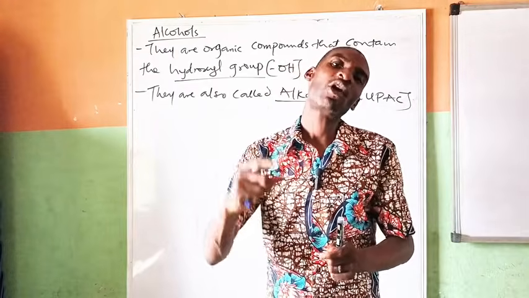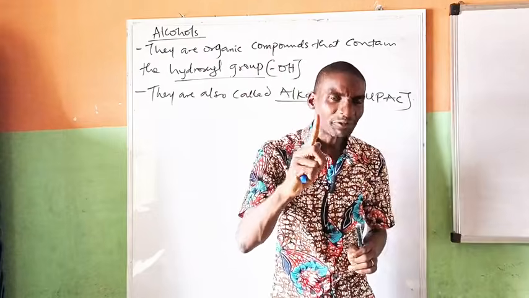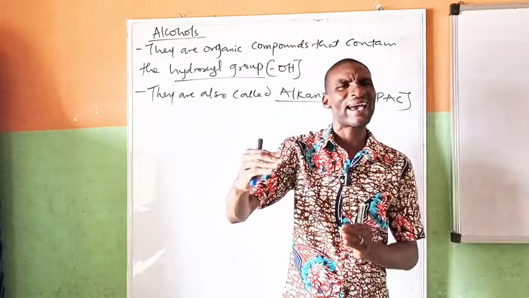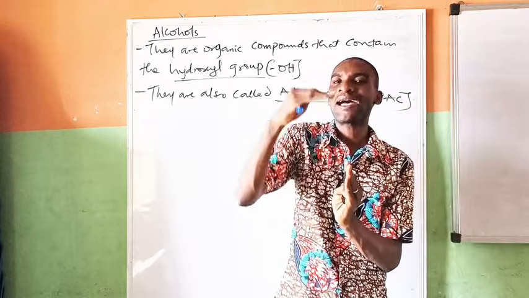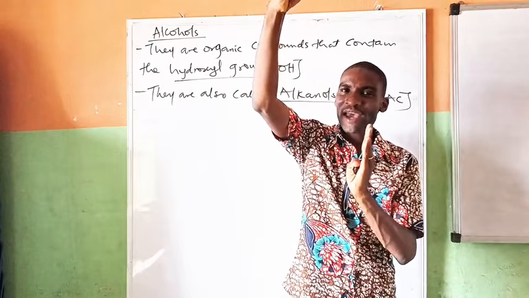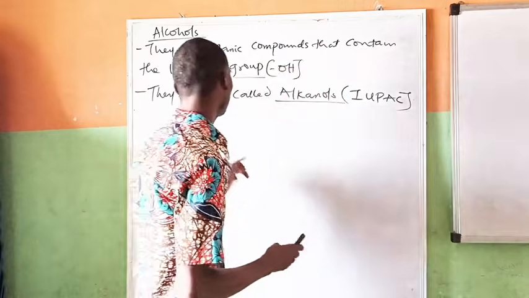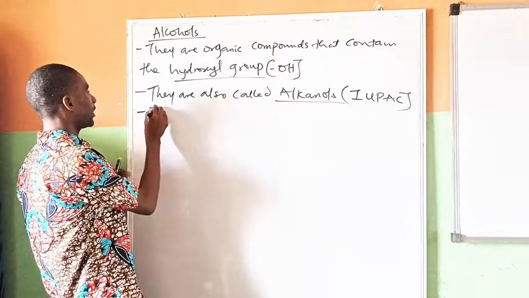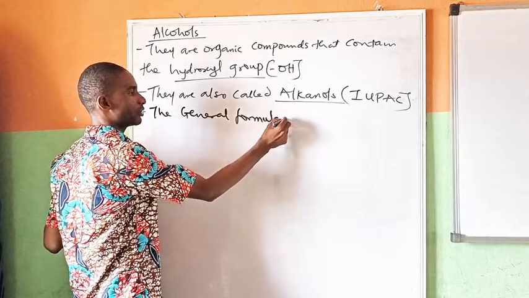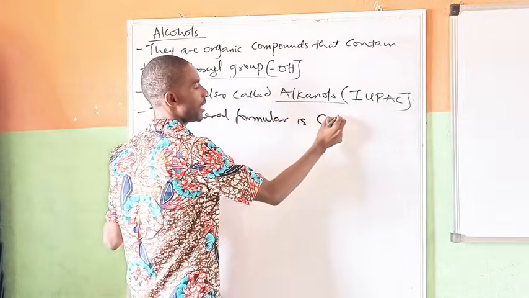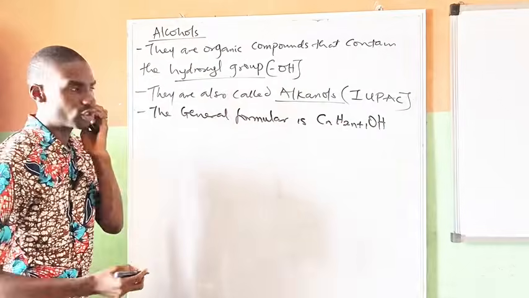All right, and now all those members of a homologous series, they have one formula with which you can determine their individual molecular or chemical formula. That formula that you will use to derive all those members in the series is what you call the general formula. So for the alkanol, the general formula for alkanols is CnH2n+1OH. CnH2n+1OH. Take note of that.